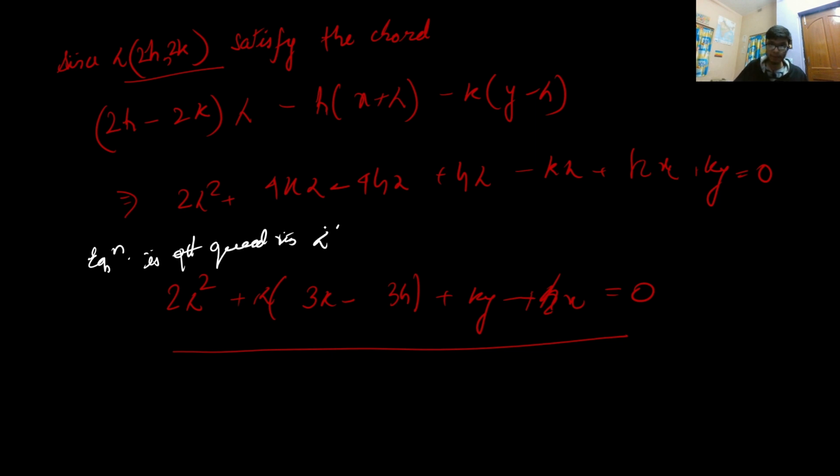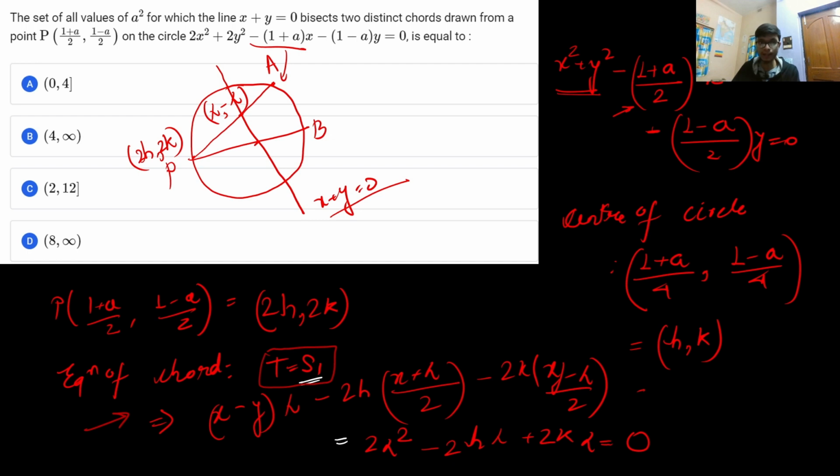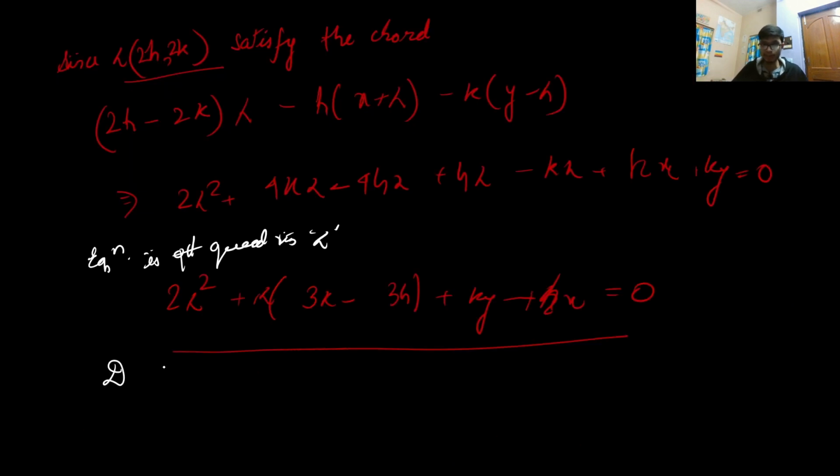Now since this equation is quadratic in lambda and there are two values where this line intersects, it will have two real roots, which is possible when the discriminant is greater than 0.